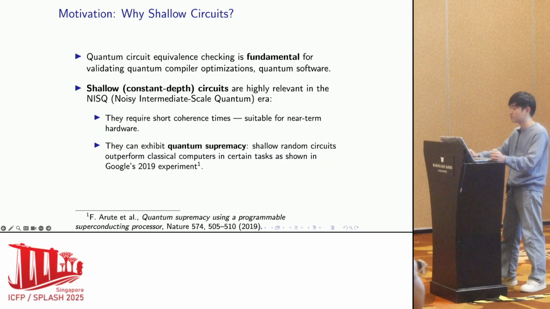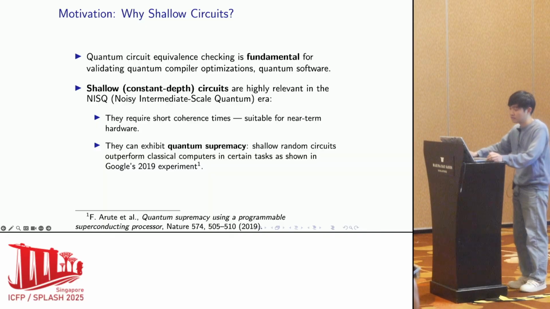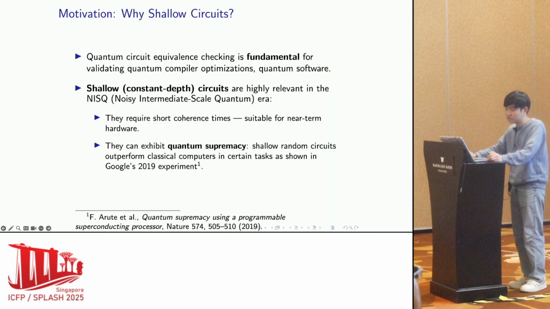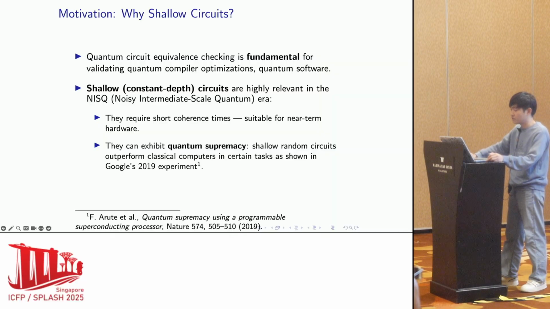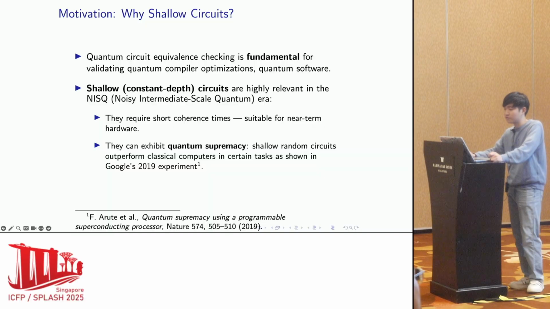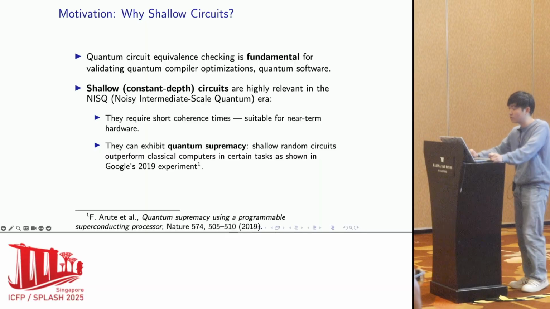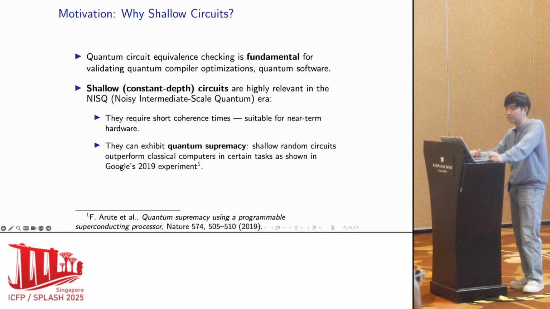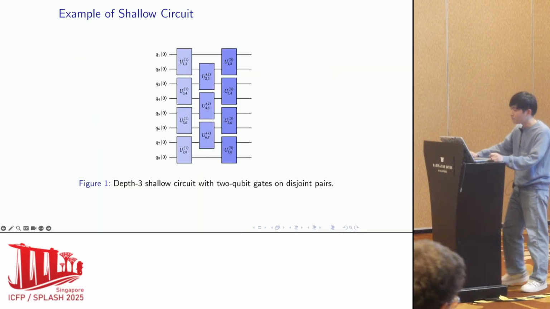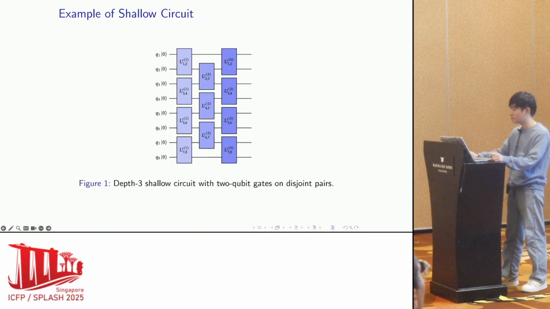Shallow circuits are the class of circuits with constant depth, and they are particularly important in the near-term era for some reasons. First, they require only short coherence time, which makes them suitable for near-term hardware. And remarkably, they already demonstrated quantum supremacy in Google's experiments in 2019, meaning that they can outperform classical machines in certain tasks. A simple example of a shallow circuit with 8 qubits at depth 3 is here.